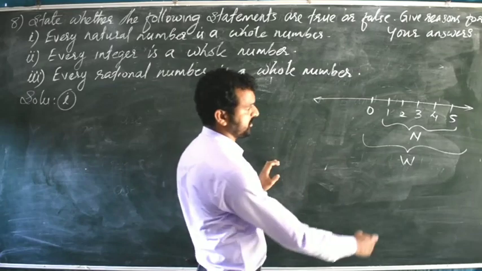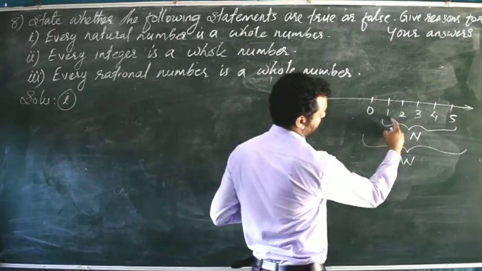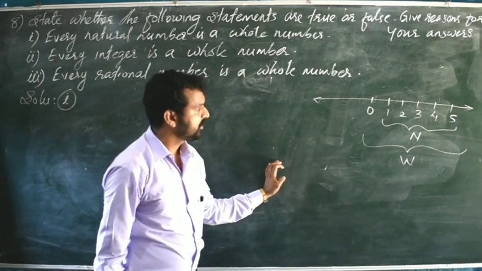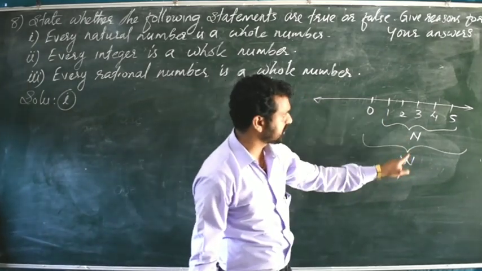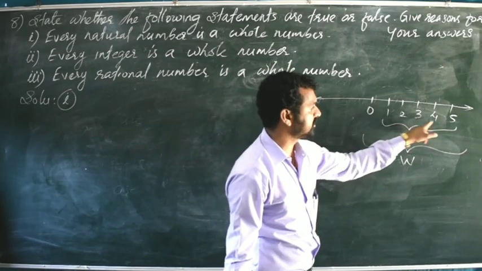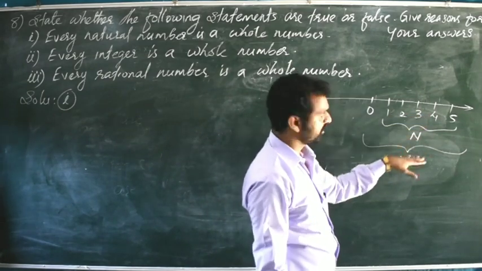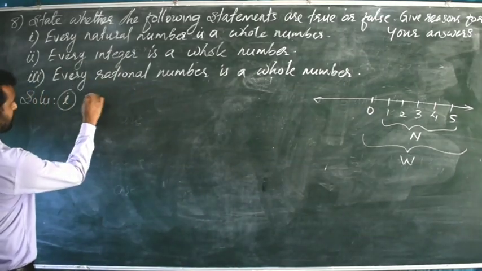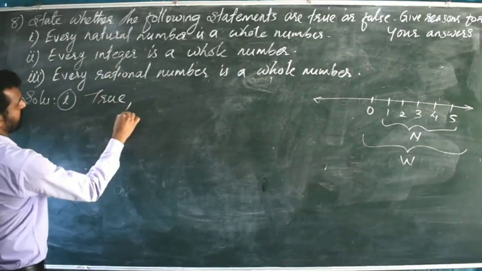Yes, 1 is a whole number, 2 is a whole number, 3 is a whole number. These numbers are natural numbers and they are whole numbers also. So what is the answer? True.